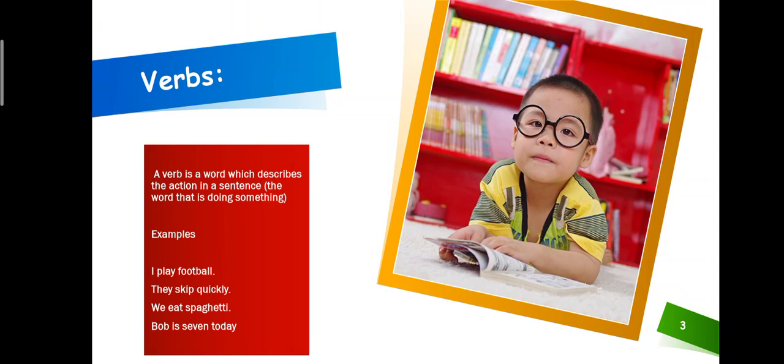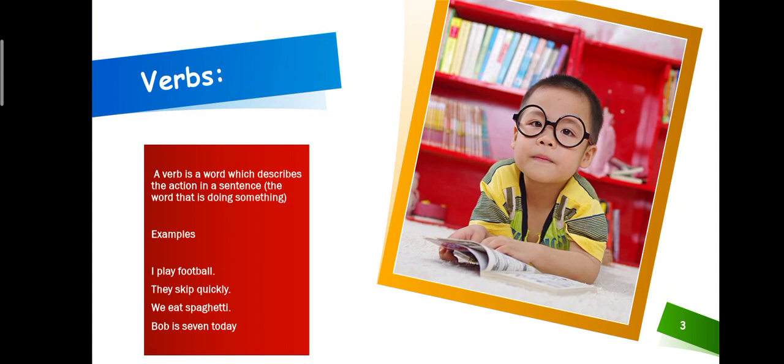And the second example, they skip quickly. In this sentence, skip is the verb, because we are skipping something, we are discontinuing something, we are trying to stop something. Whenever we are doing any action, that is the verb. In another example, we eat spaghetti. What are we doing right now? We eat spaghetti. What is the action in this example? Eat is the verb.